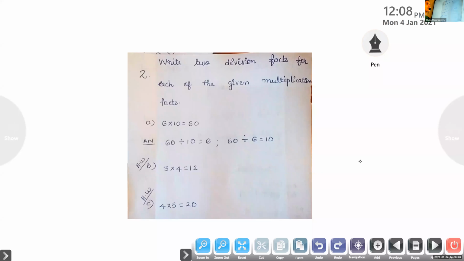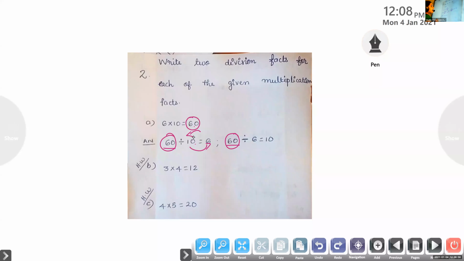Next you have to write the 2 division facts for the given multiplication facts. 6 into 10 equal to 60. For that, the product 60 should be the dividend every time. Now no need to copy down. Those who haven't done, after the class you can. 60 divided by 10 equal to 6. Again, 60 divided by 6 equal to 10. Those are the 2 division facts. Here, the product is the dividend every time. Only the divisor and the quotient are changing.